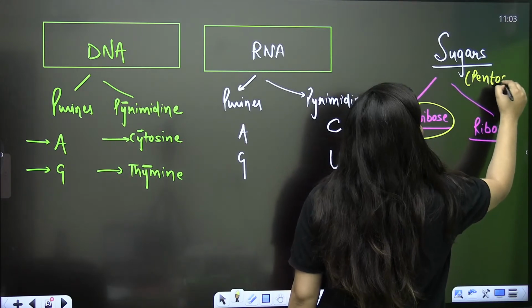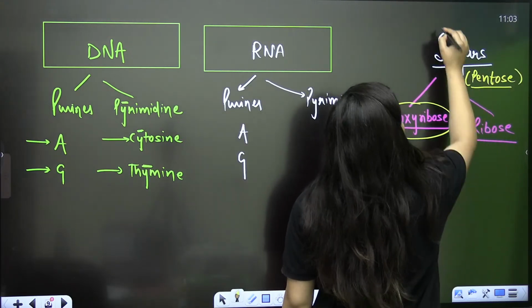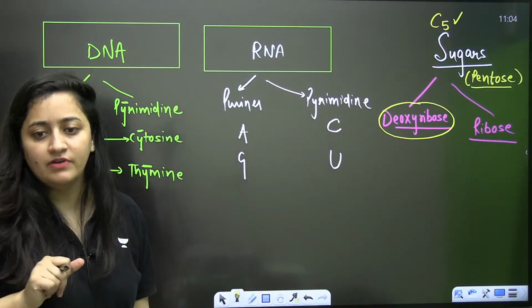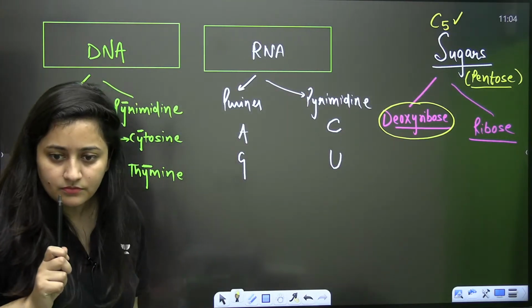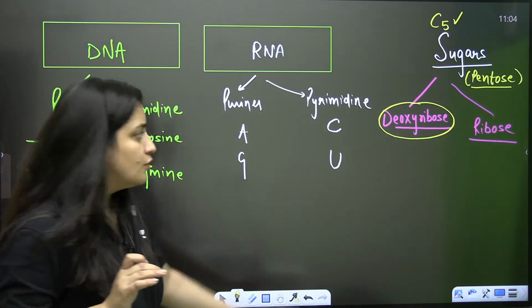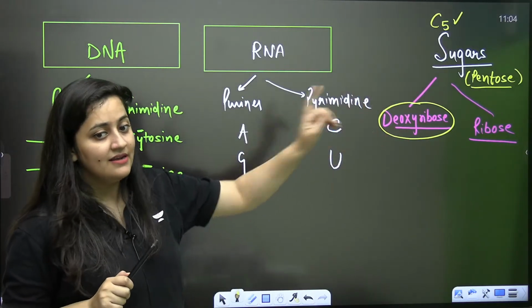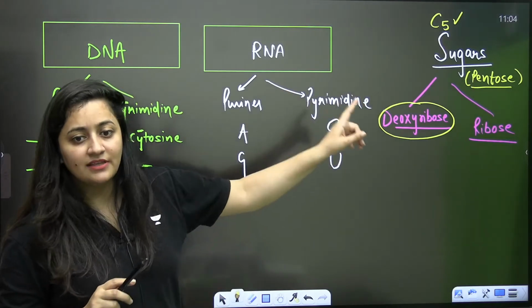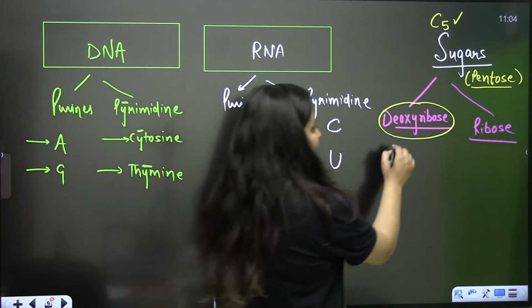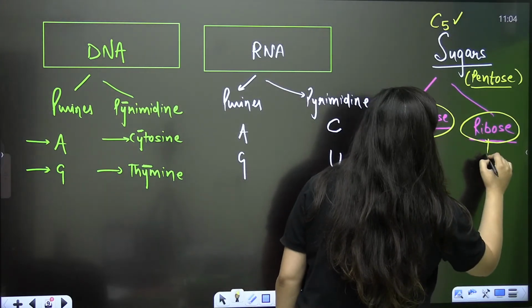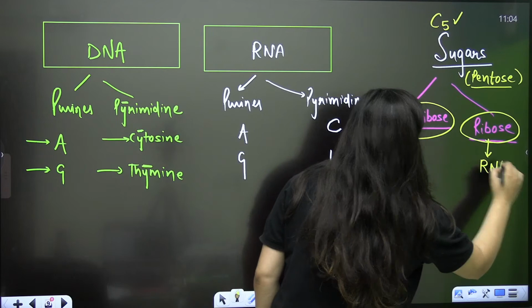What is the meaning of pentose sugar? It has 5 carbons. So the total number of carbons in the ring is 5. One is deoxyribose, of course in DNA, and ribose, R, so of course it is in RNA.